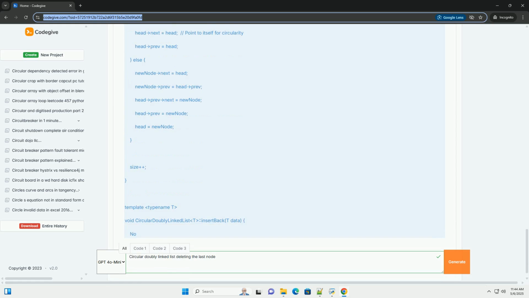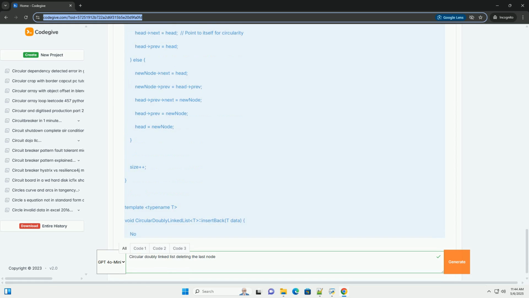The circular doubly linked list class. Now, let's create a class to manage the circular doubly linked list. head is a pointer to the first node in the list. It's the entry point for traversing the list. If head is null, the list is empty. size is an integer to keep track of the number of nodes in the list. This is optional but often useful for efficiency. The constructor initializes head to null and size to 0, representing an empty list.